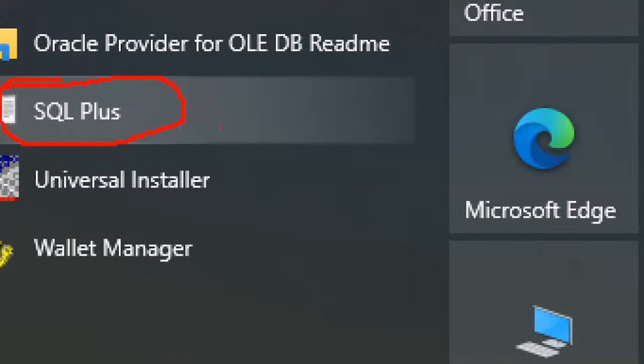Those are all the things we are learning in our course side. What is this tool? What is that server? How will it be connected? What is the username? What is the password? Like this. SQL Plus is a tool. This is a default tool.